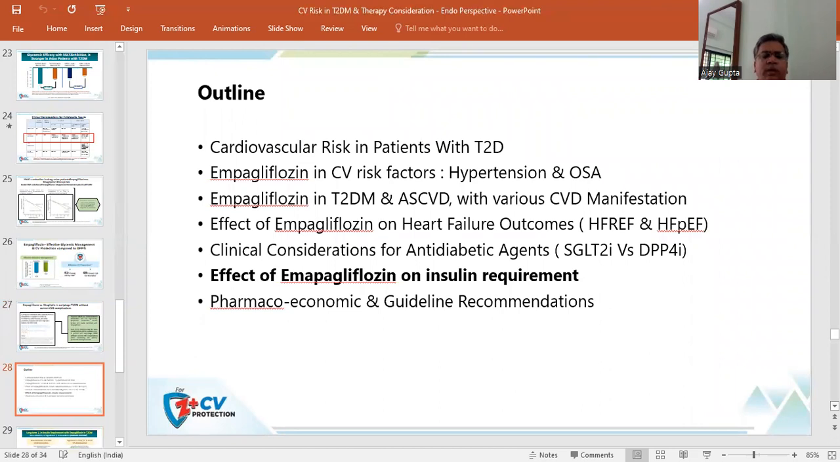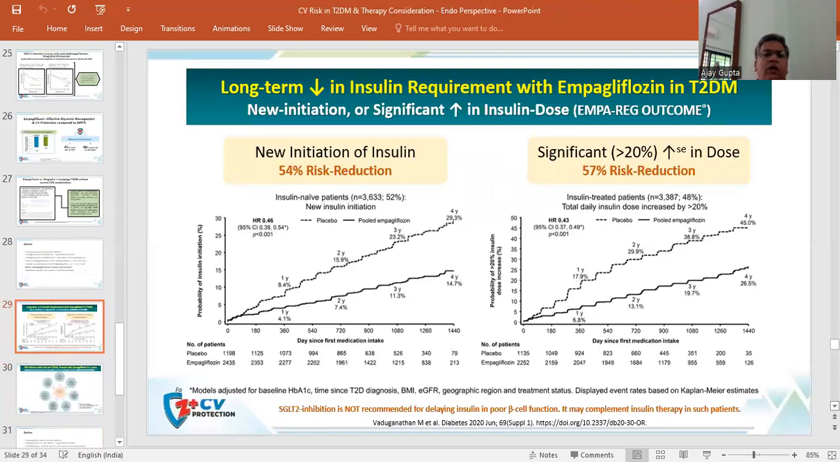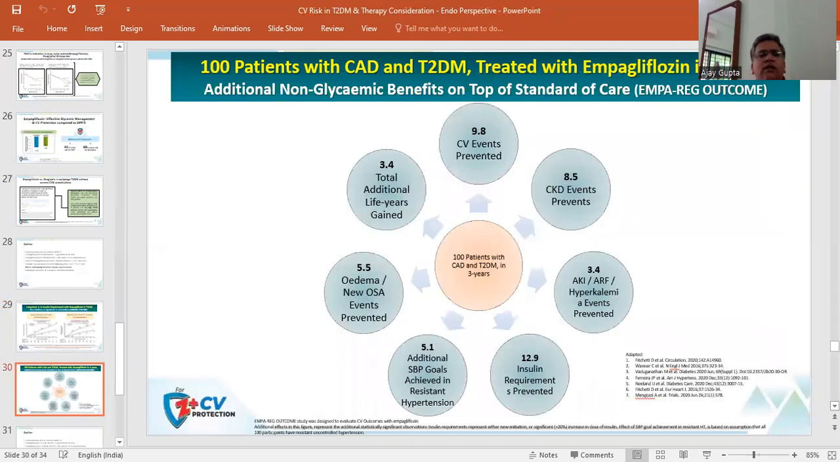Now coming to the effect of empagliflozin on insulin requirement. A long-term decrease in insulin requirement has been demonstrated with empagliflozin use in patients with type 2 diabetes mellitus. Whether it is a new initiation or a significant increase in insulin dose, both have been significantly reduced. This data has been generated from the EMPRISE outcome. The new initiation of insulin is significantly reduced. Similarly, the dose of insulin is also significantly reduced in patients treated with empagliflozin, and both these data are statistically significant.